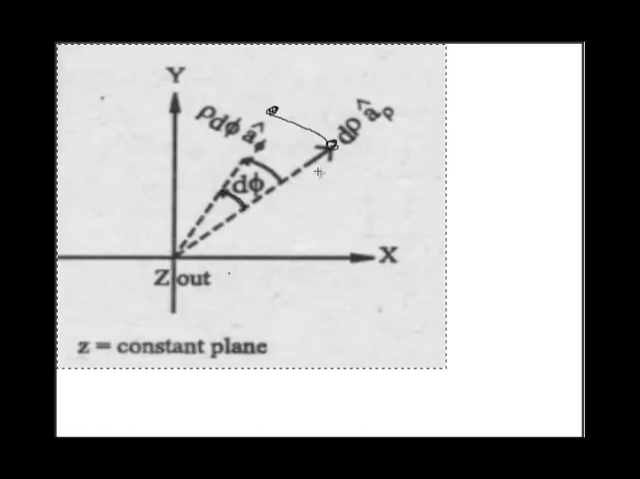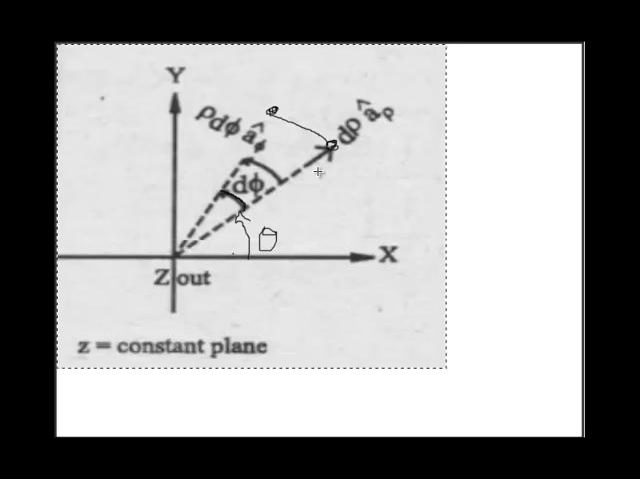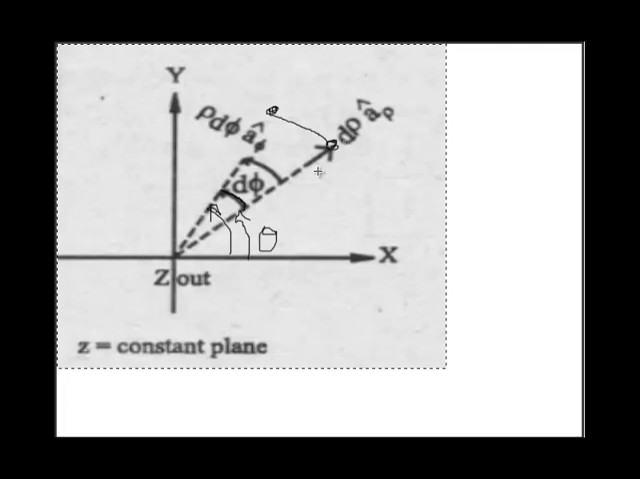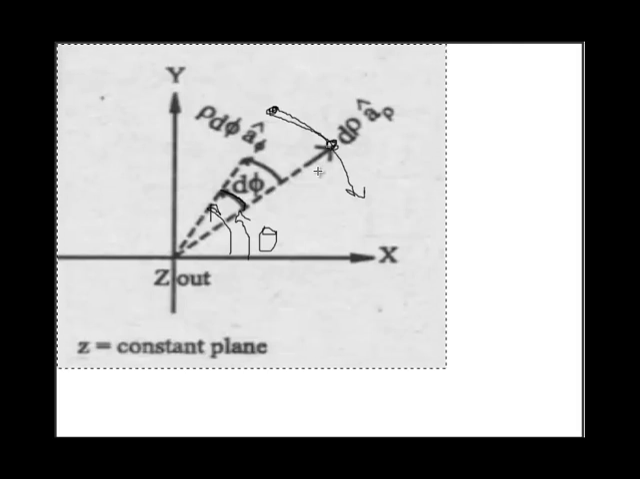The initial angle was phi. Now the second angle will be added by d phi. So the total angle will be phi plus d phi. To get the differential angle d phi, we have to move the point in some direction, either in this direction or in this direction. Here in this figure it is moved in the upward direction, so it has drawn an angle d phi, which will be added with phi to get the total angle. Total angle will be phi plus d phi.